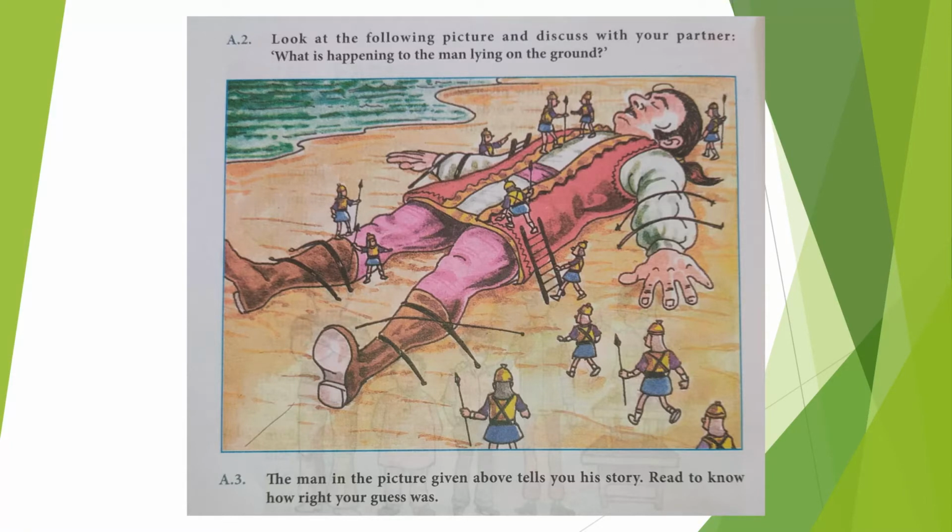Read to know how right your guess was. So, we are thinking that in this picture, this person was a giant and the people around were Lilliputians. He is Gulliver, an Englishman who traveled to the imaginary lands of Lilliput.